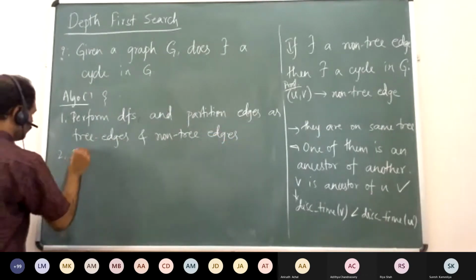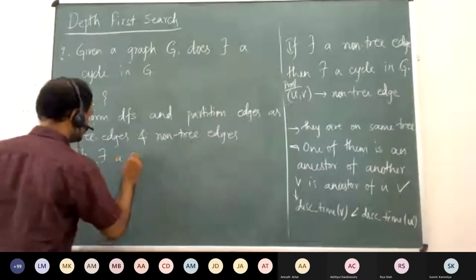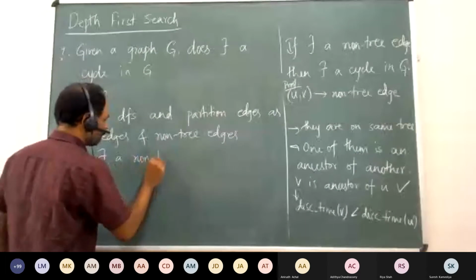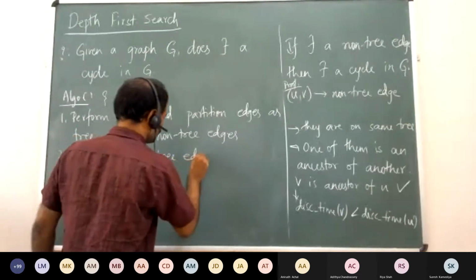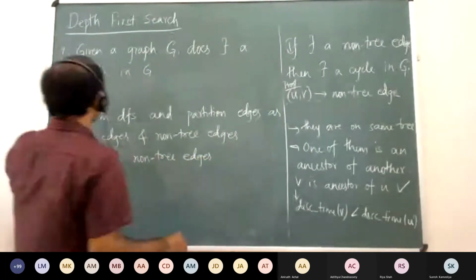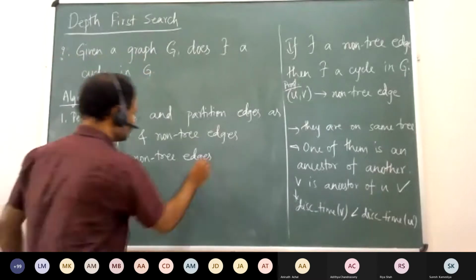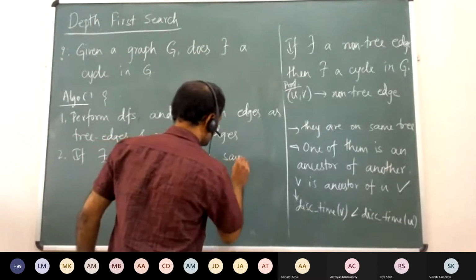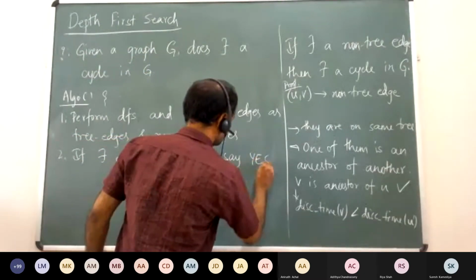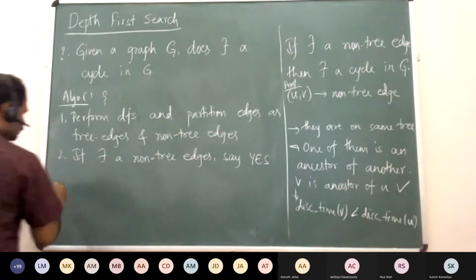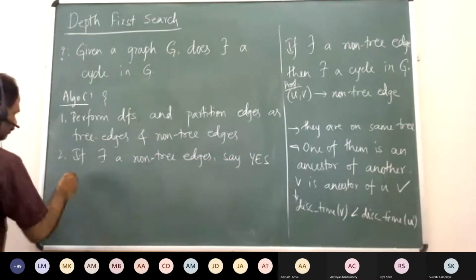And if there exists a non-tree edge, the question is, does there exist a cycle in G? Then we say yes.